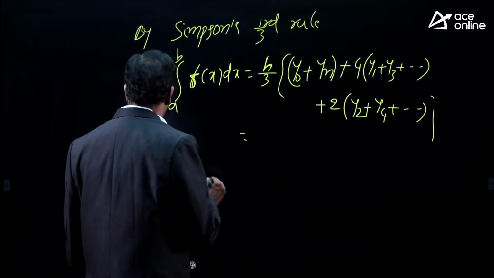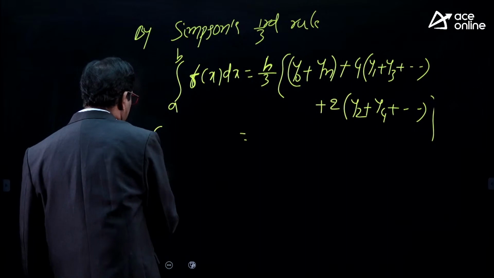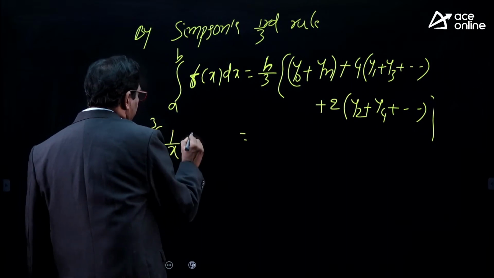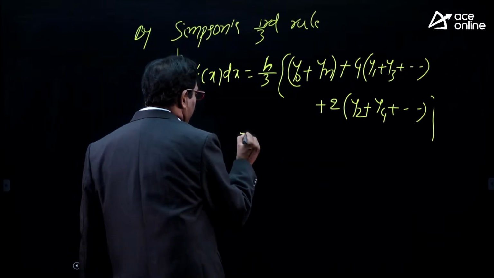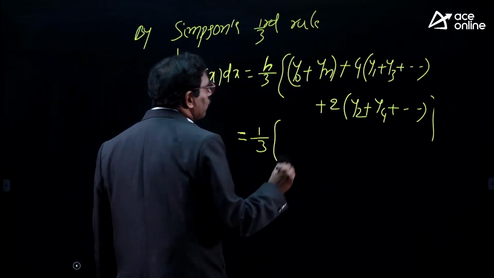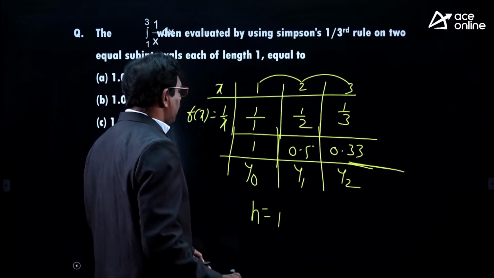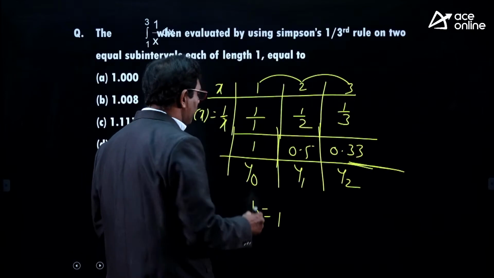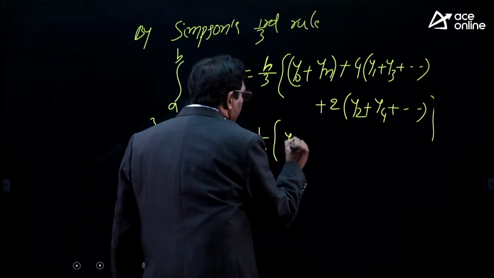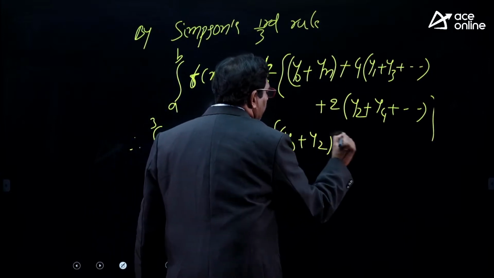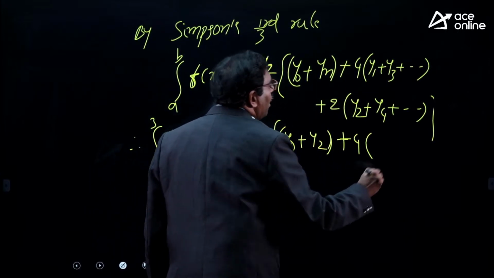Now here, what is our question? Integral 1 to 3, 1 by x dx. So what is h? h is nothing but 1. That is 1 by 3 into y naught plus yn. Here y naught, yn is y2 only. So y naught plus y2 plus 4 into odd.